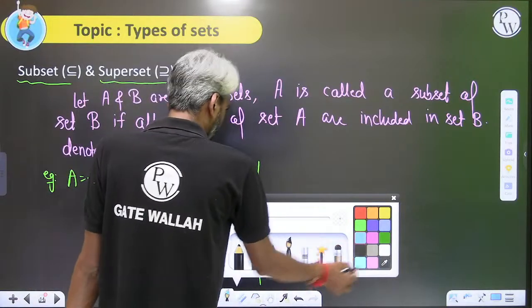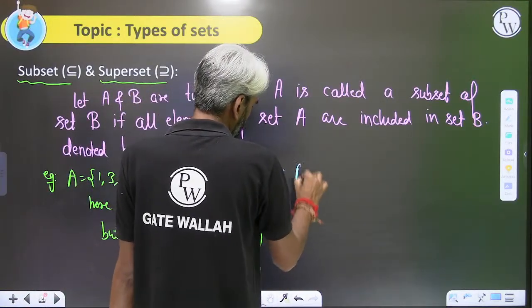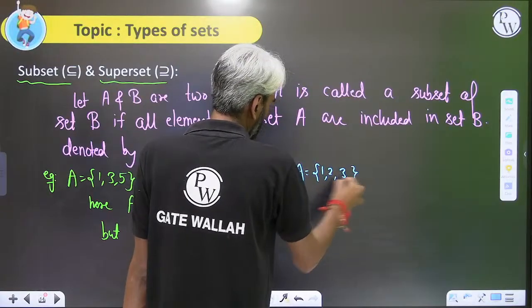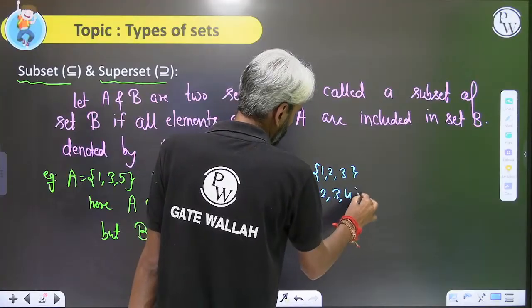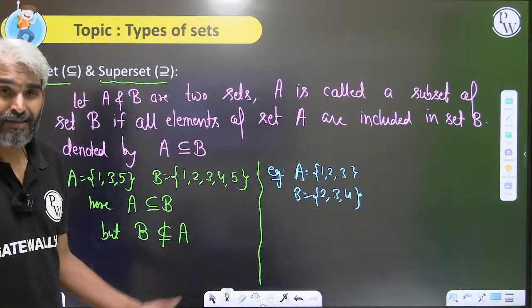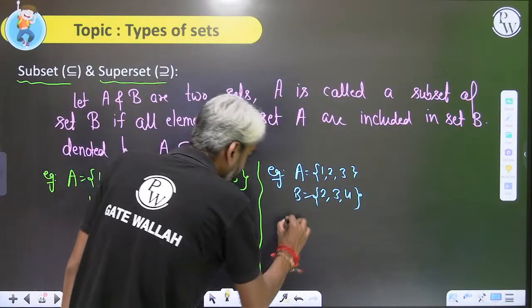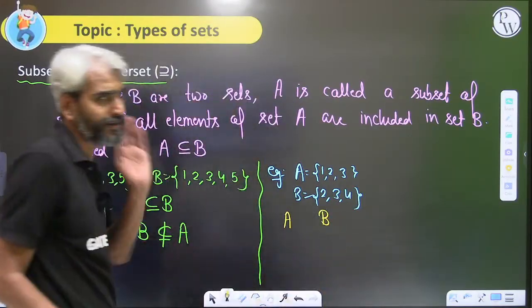Okay, next example. A equals 1, 2, 3. B equals 2, 3, 4. Now my question is, is A a subset or equal to B? Are all the elements of set A included in set B?